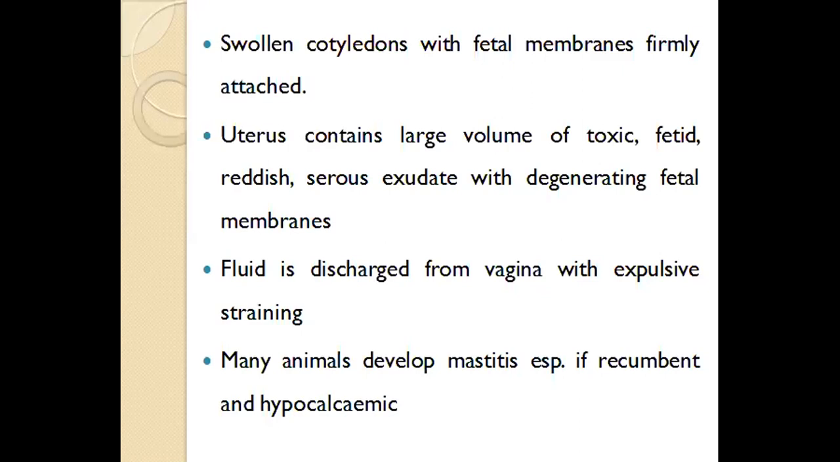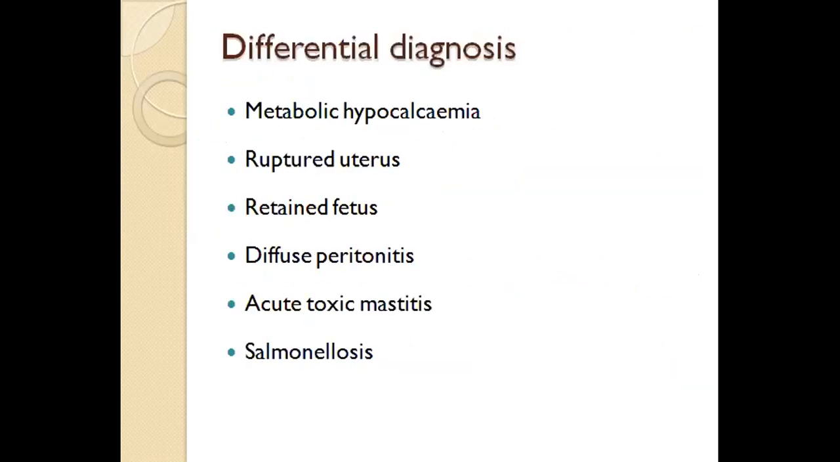Many animals develop mastitis as well, especially if the animal is recumbent and there is hypocalcemia. Generally, the metritis-mastitis complex is a very common situation in postpartum animals, because at this time the bacteria which are the causative agents for metritis are generally responsible for causing mastitis as well. So once they gain entry into the uterus, they cause mastitis as well.